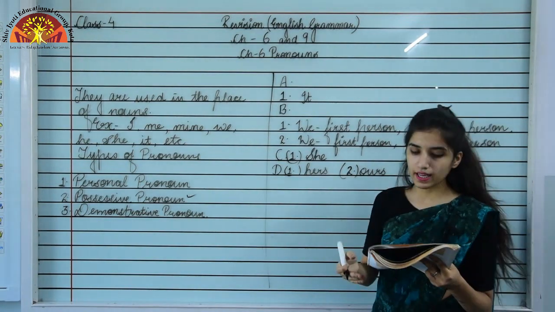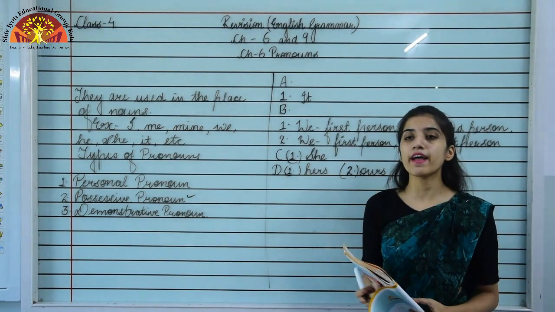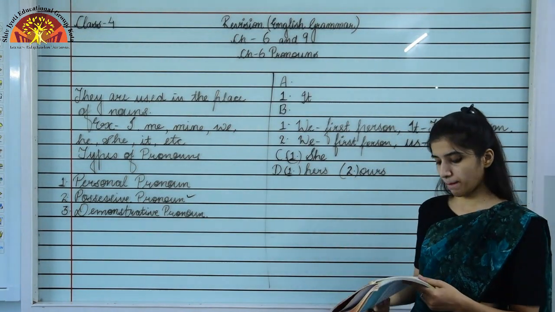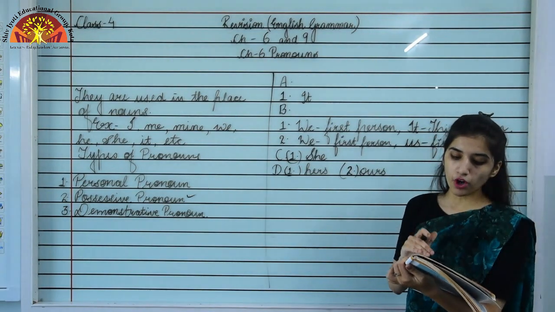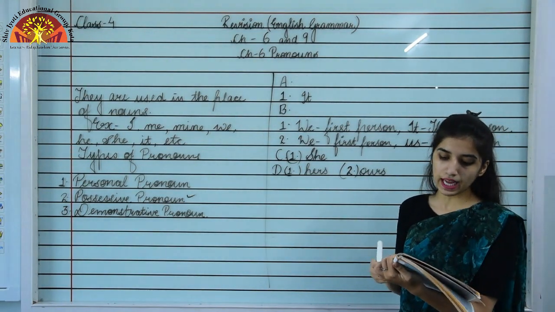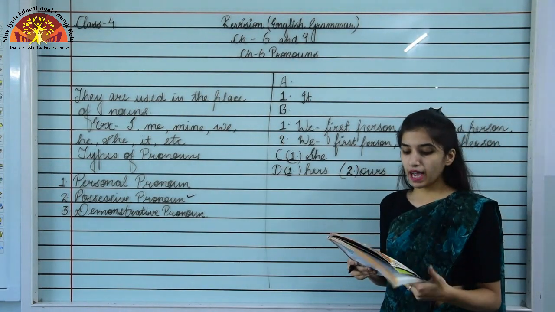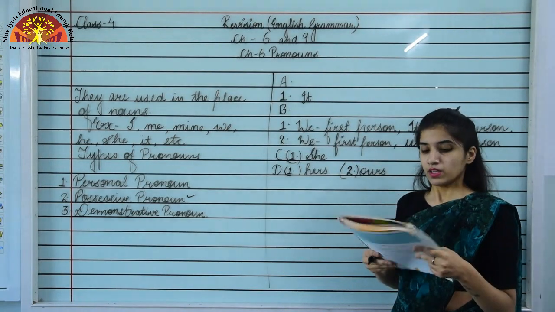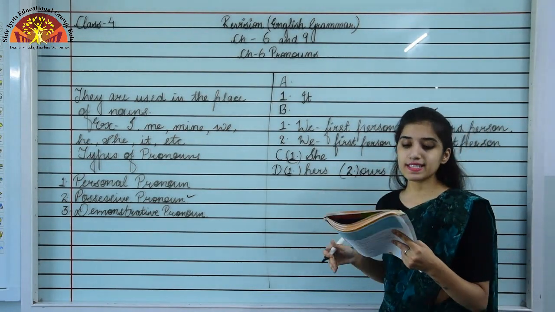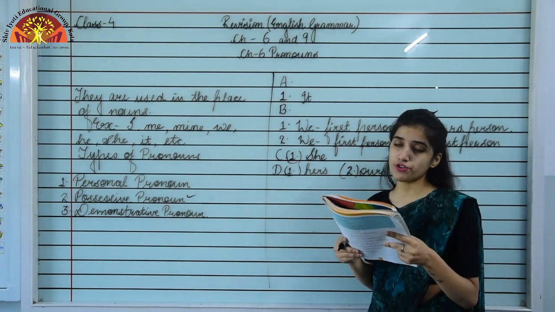The rest you have to do like this only. Now moving to exercise number F, which is given on page number 20. Underline the pronouns in the following sentences and write what type they are. We have to underline the pronoun and tell the type of pronoun. Now the first sentence is, this is Rahul's book. Please give it to him.